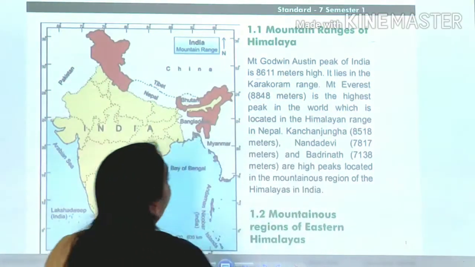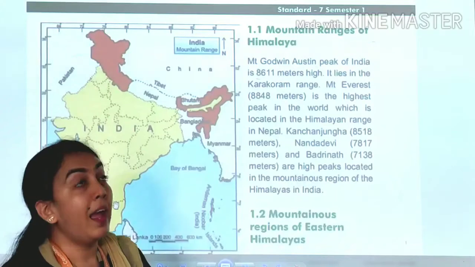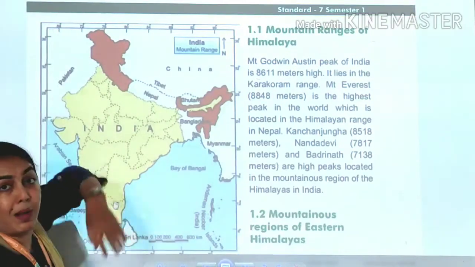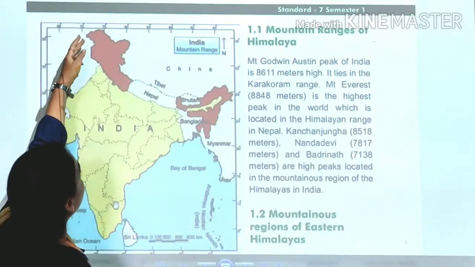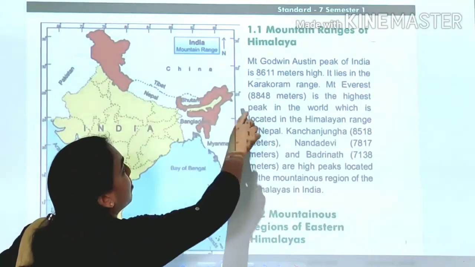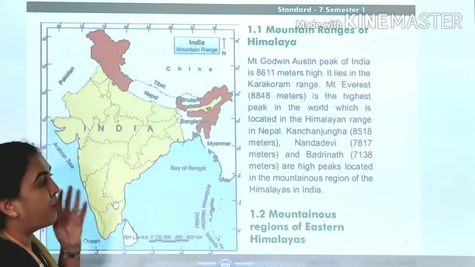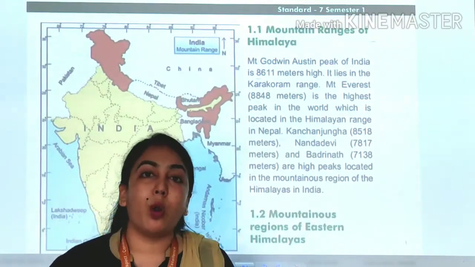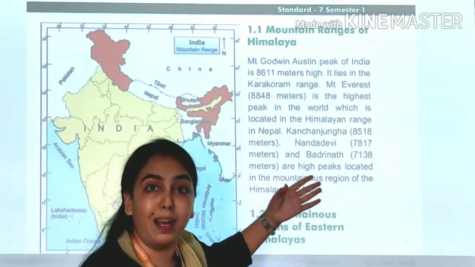If I talk about the first part, the mountain ranges of the Himalayas, here you can see in our country India, the Himalaya mountain ranges start from this north point. They extend up to the east, Arunachal Pradesh or Assam, the last point. But what are the famous peaks? What are the famous mountain ranges in our Himalayas?